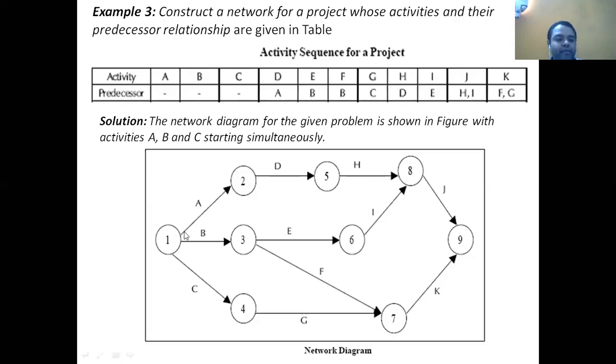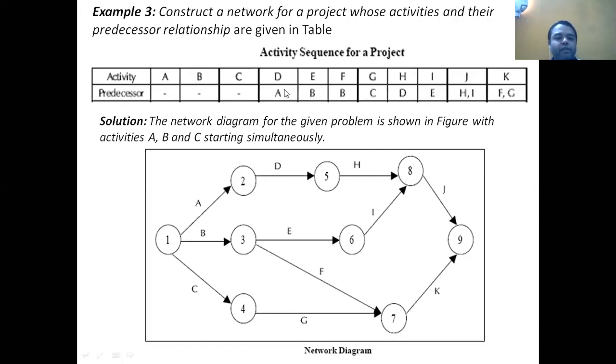They can be started simultaneously, and they must start from the first event itself. That's why there is no predecessor for A, B, C activities.